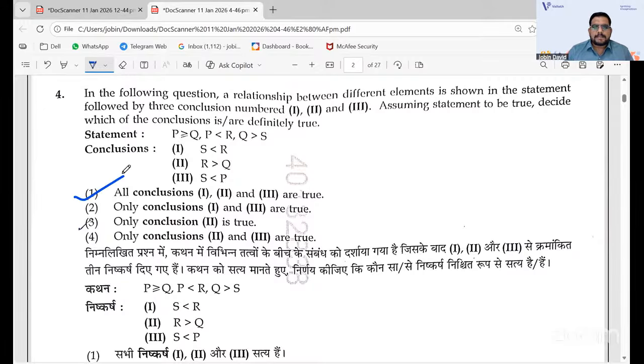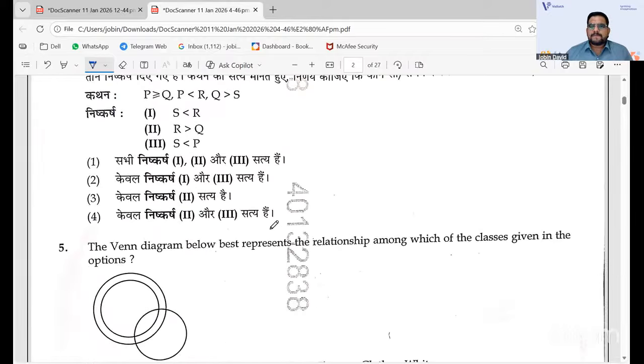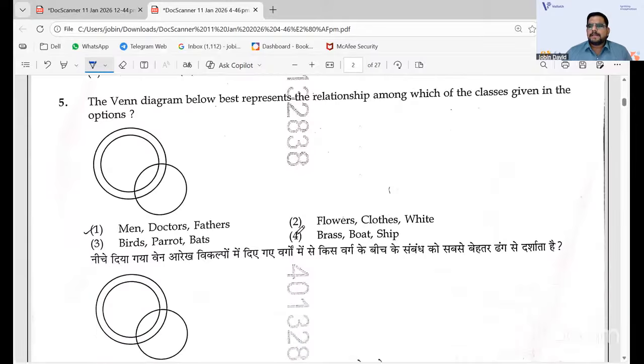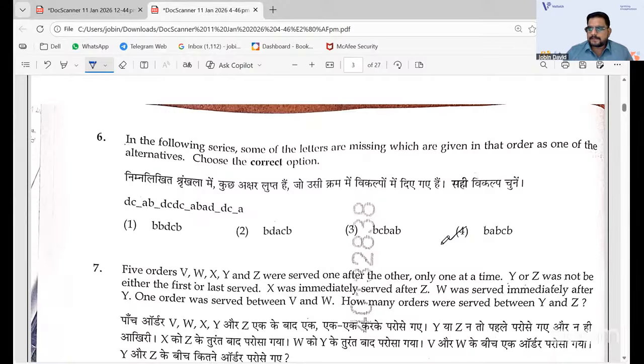The fourth one is correct in the TGT part. And then the Venn diagram which best represents the relationship, they followed somewhat the same pattern. The first one is correct, men, doctors, and fathers. And the sixth one, coming to the next question, it is a series, the same series pattern that they had in the PGT. This is the correct one that they have.